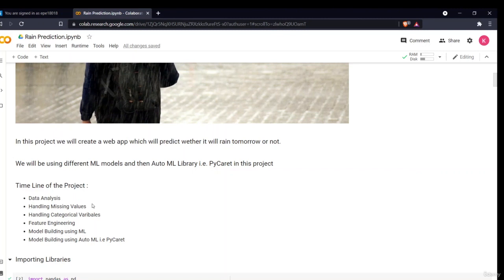Now, the last thing which is not mentioned here is the deployment part. We'll be deploying our model. I'll be doing that in an IDE, and I'll explain why I'll be doing that, for the things required in it.